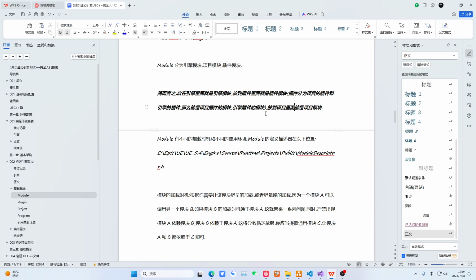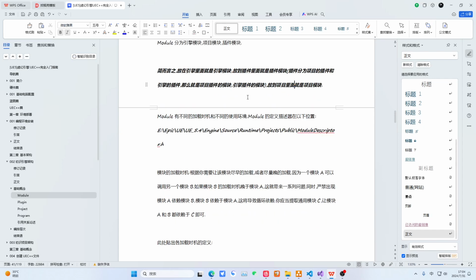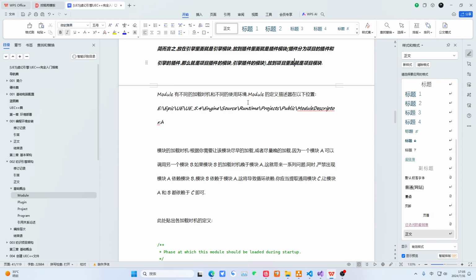Okay, no problem. So for this plugin, we will have a loading timing and a definition of different usage environments. That is, what level is this plugin? When does it load? When should it be used? Right? So how do we understand this?